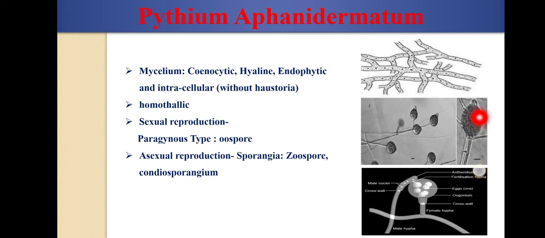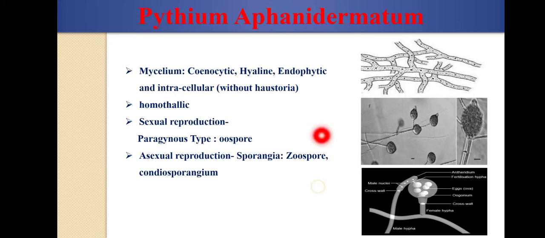Means each nucleus of the sporangium is differentiated into biflagellated reniform zoospores. Okay, these zoospores are biflagellated in nature, means two flagella are present, one is tinsel type and another is the whiplash type, and it is reniform in shape. Reniform in shape means it is kidney shaped.